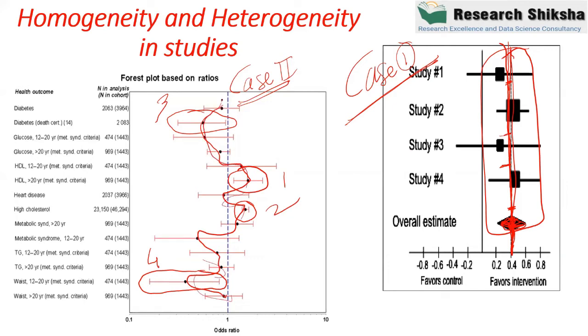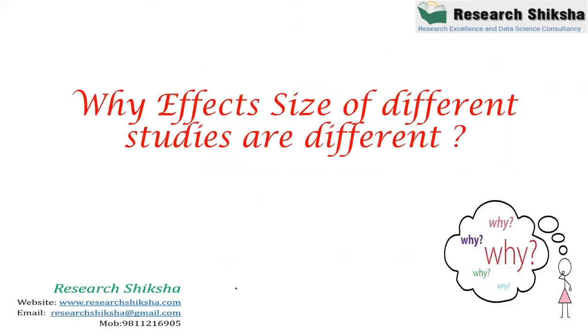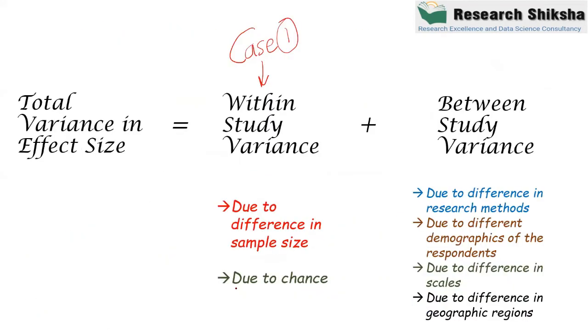So there are 2 types of variances. The first variance is coming because of the within study variance, and the second is the between study variance. Now, what is the between study variance? Between study variance means it may be possible that they are adopting different research methods, different machines, different demographics, like different age groups, different religions, different regions, right?